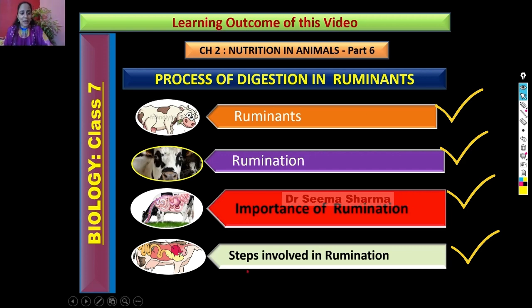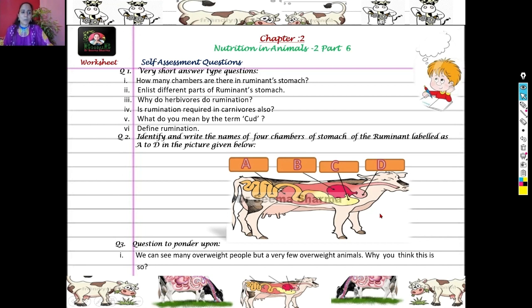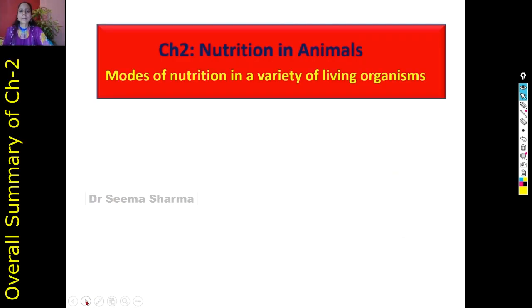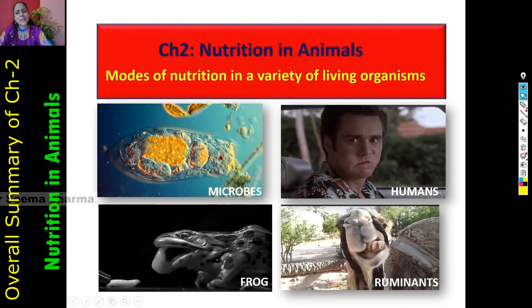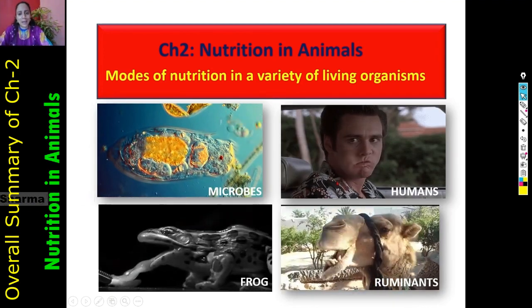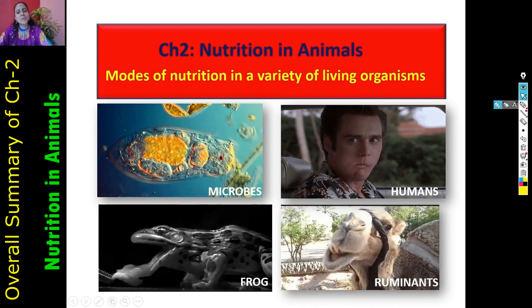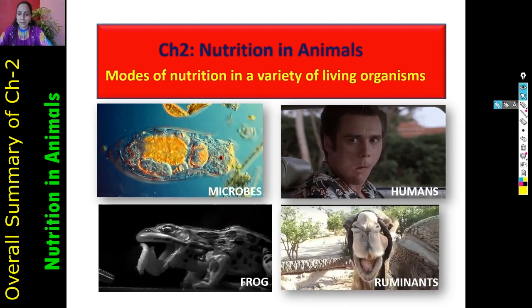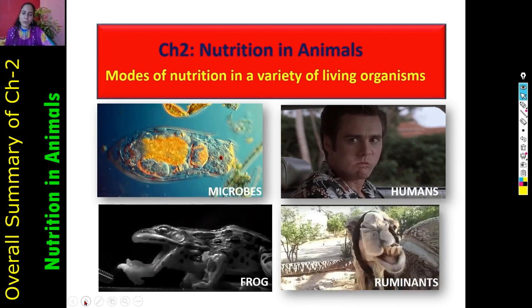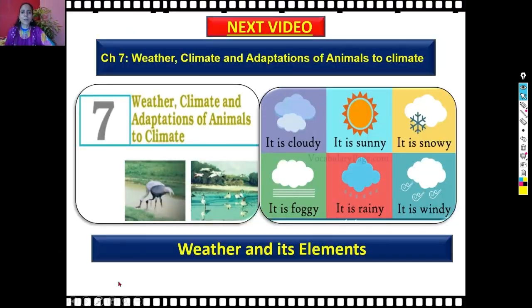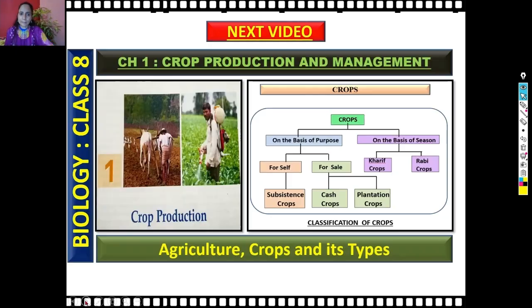And to counter check that, you can go through this worksheet and you can try to answer these questions. And what we learned in this chapter, viewers, we learned about modes of nutrition in a variety of living organisms. And while exploring each and every segment, we came to know about very interesting and informative things. Next chapter is also equally informative, and it's about weather, climate, and adaptation of animals to climate. It's chapter 7 of your biology part.